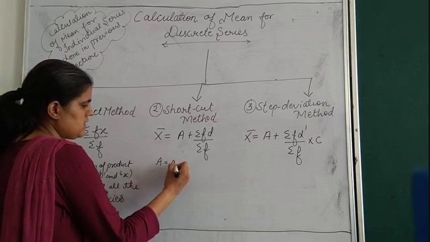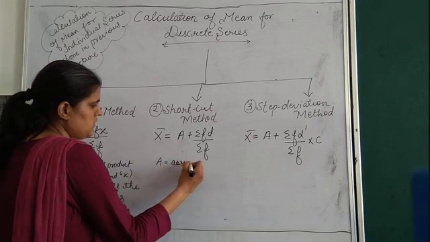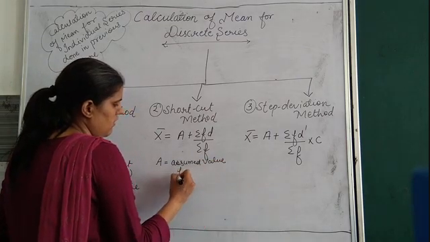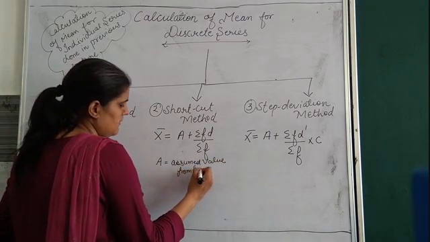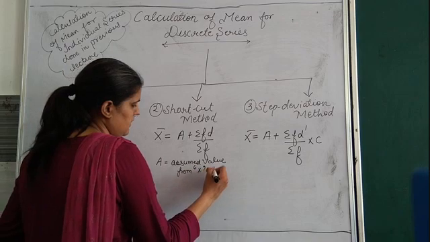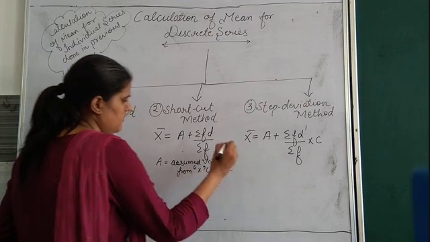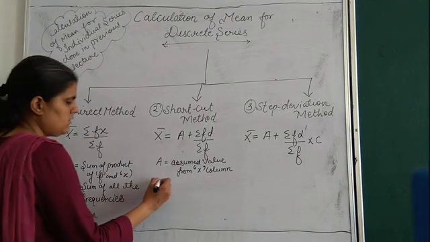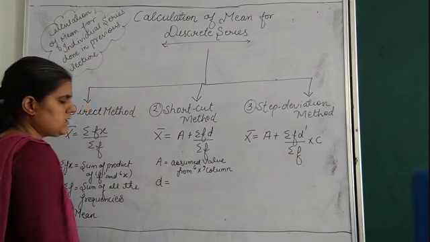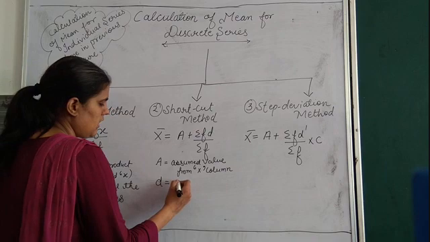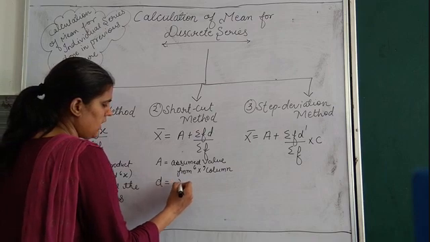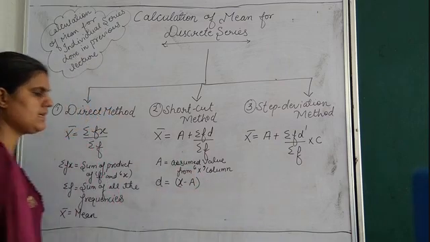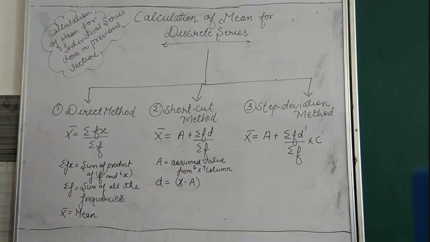A is any assumed value from x column. What is your D bachche? D is your x minus A values.